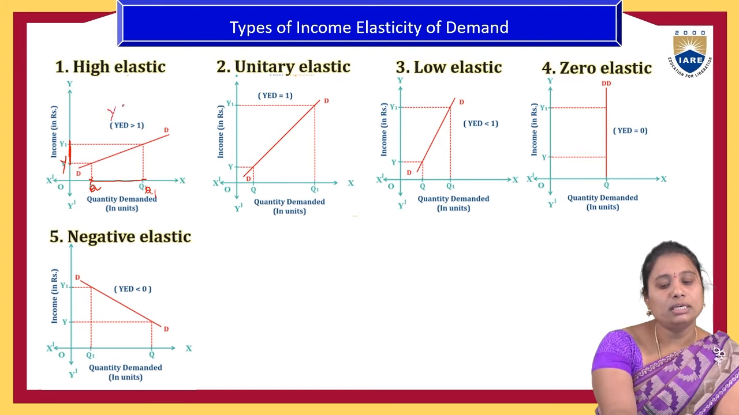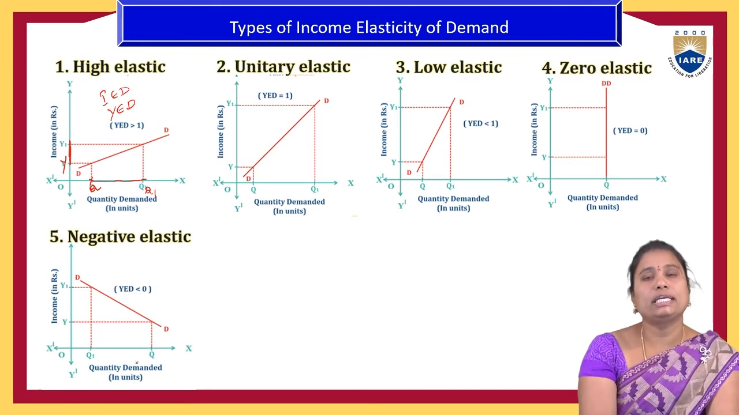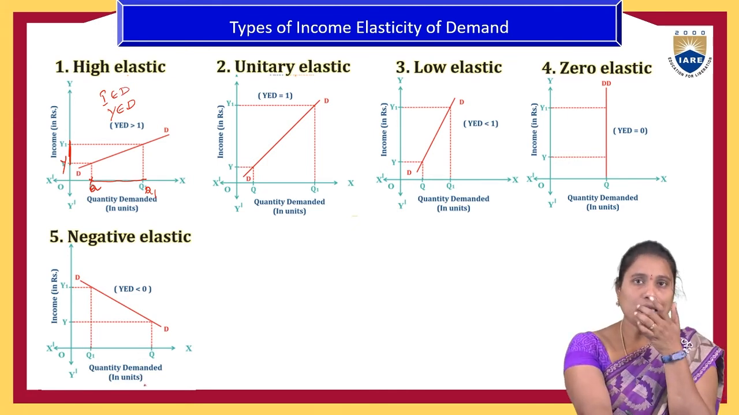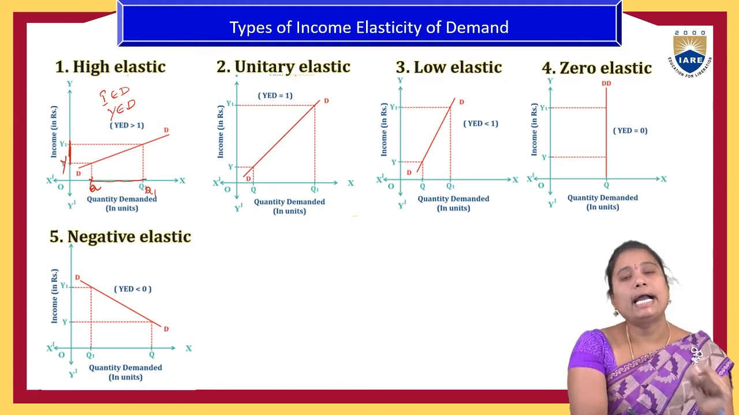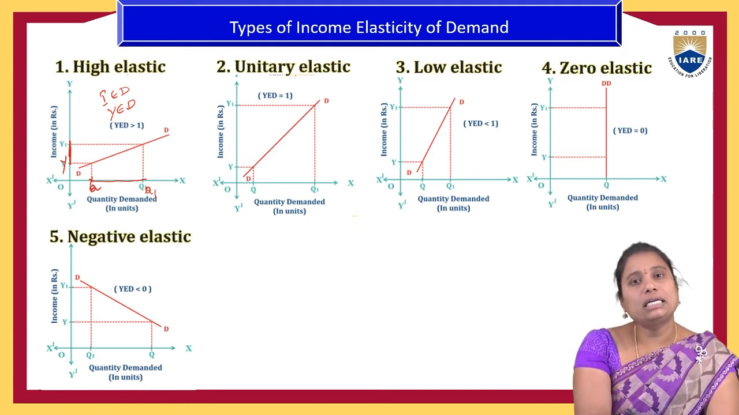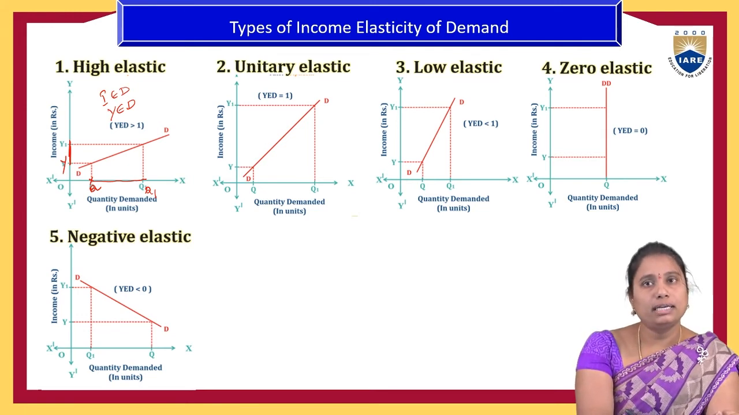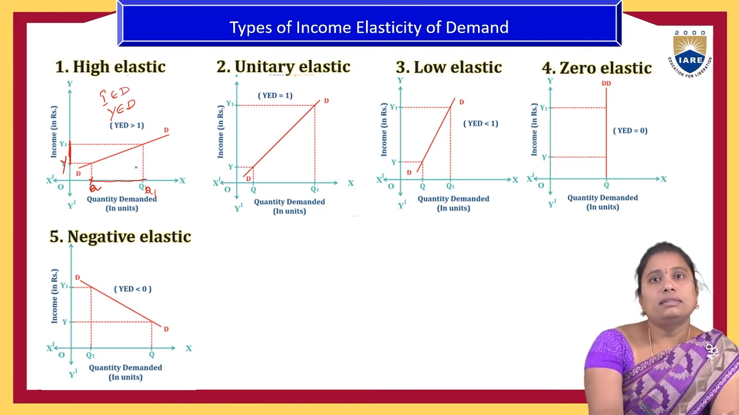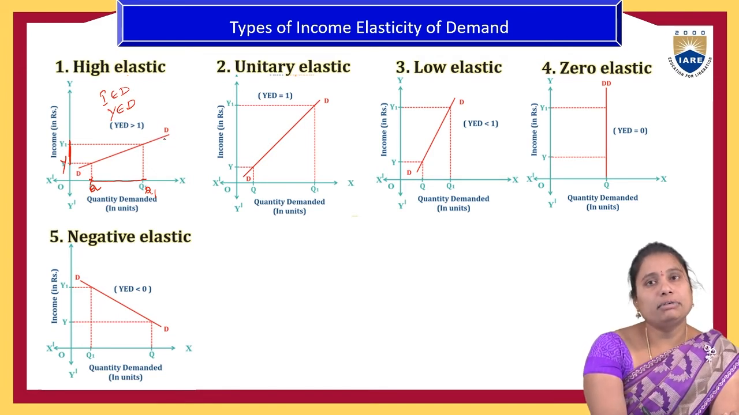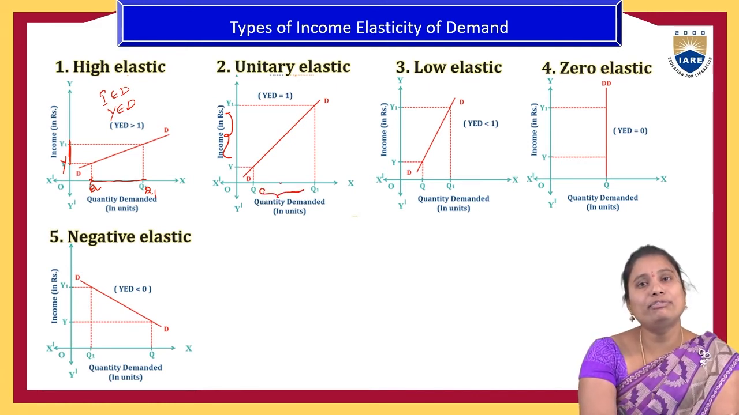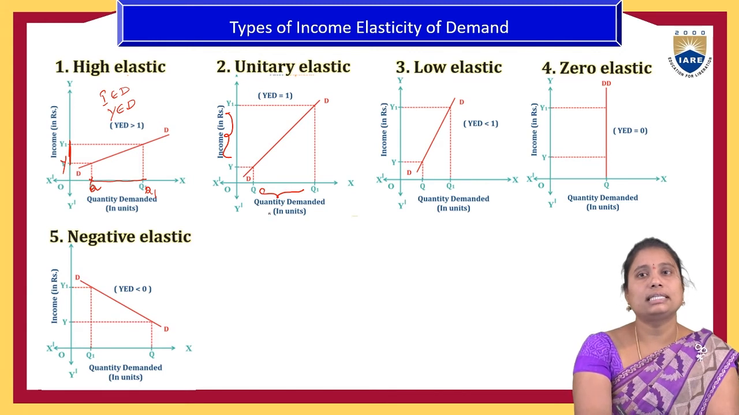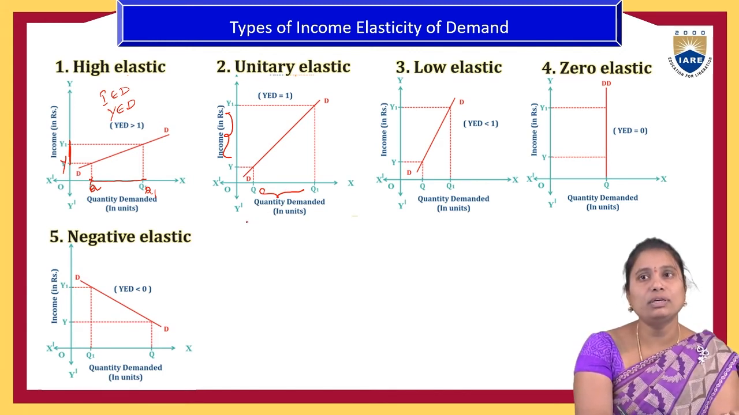Here it is denoted as YED, or in some textbooks we can find IED, income elasticity of demand. Y stands for yield, or income, and PED stands for price elasticity of demand. This is the demand curve; this red line is always the demand curve. Then unitary elasticity of demand: a change in the income level is equivalent to the change in the quantity demanded of a product. The same levels are there, then that is called unitary elasticity of demand.